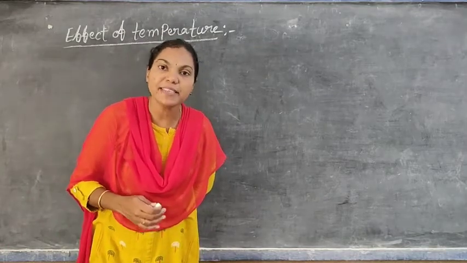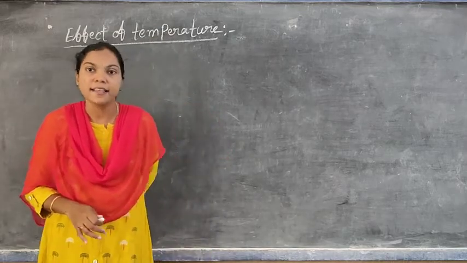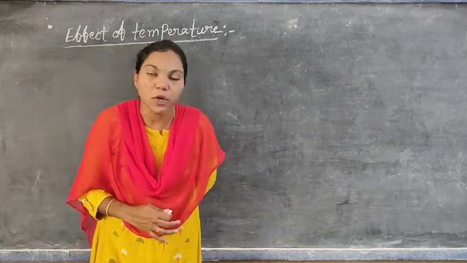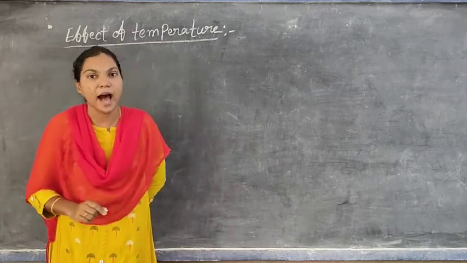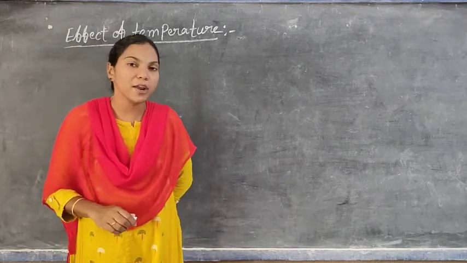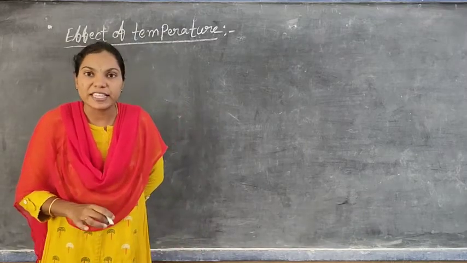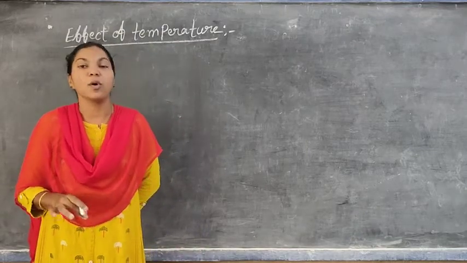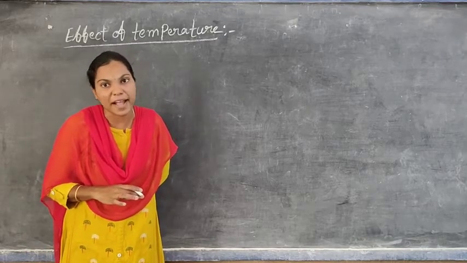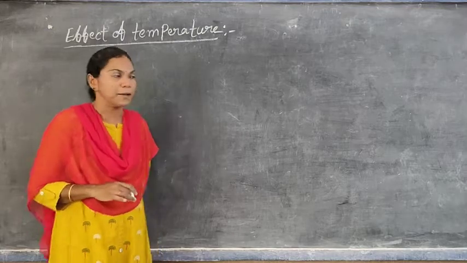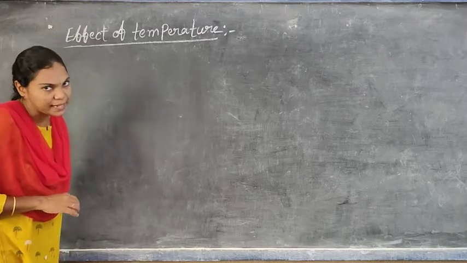Matter can exist in different states like solid, liquid and gaseous state. One state of matter can be changed into another state of matter. On that, temperature can have an effect, or pressure can have an effect. Today we are going to discuss only the effect of temperature. In the next video I am going to discuss the effect of pressure also. These are the 2 main factors which can change matter from one state to another. By using one activity I will explain this effect of temperature.